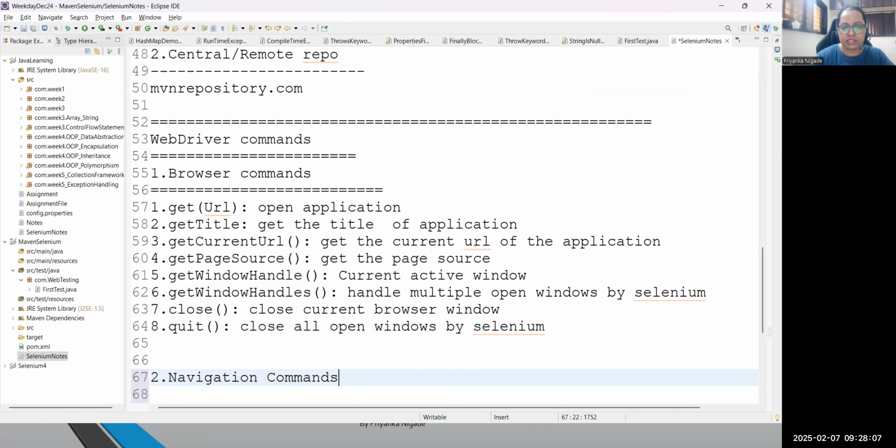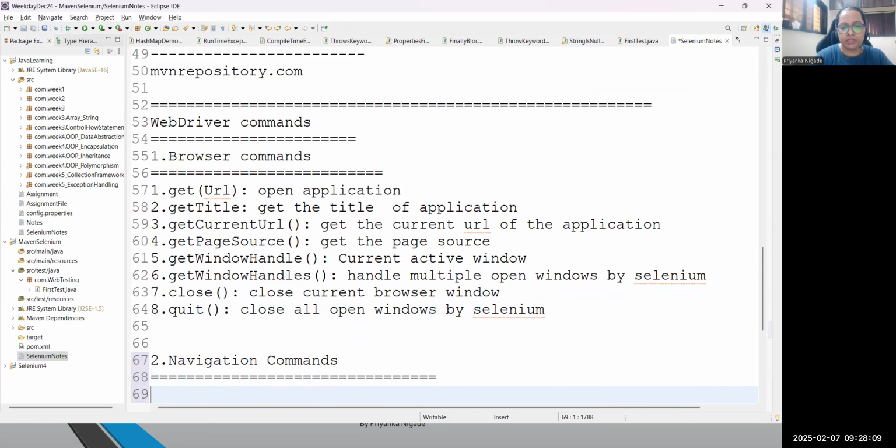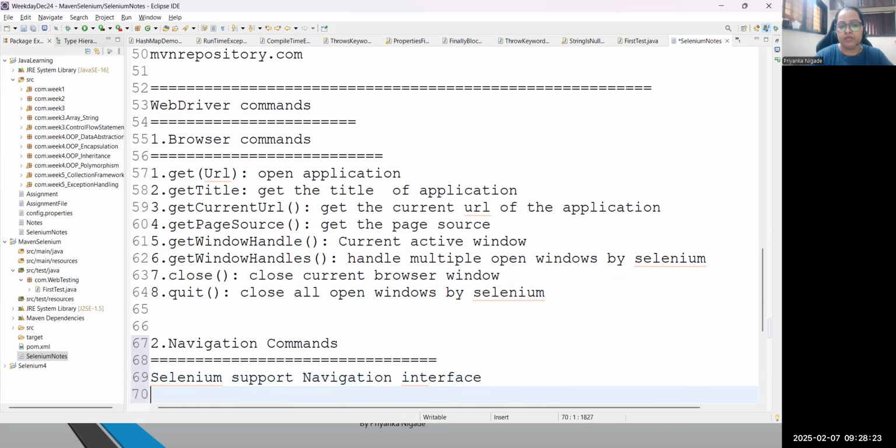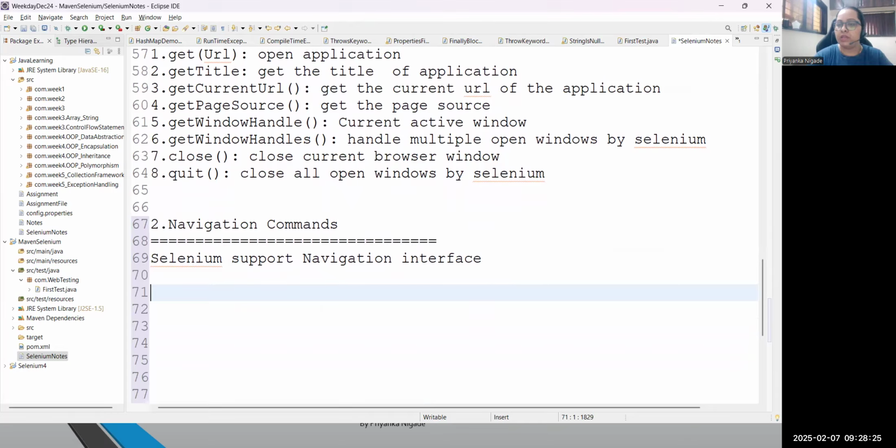Second category, which we will be learning, is navigation commands. So guys, to understand navigation commands, first point is Selenium supports the Navigation interface internally. With the help of the Navigation interface, we are able to navigate between the browser pages. There are four special commands you will be learning. Very first, the to command, where you can pass a URL and navigate to that application.